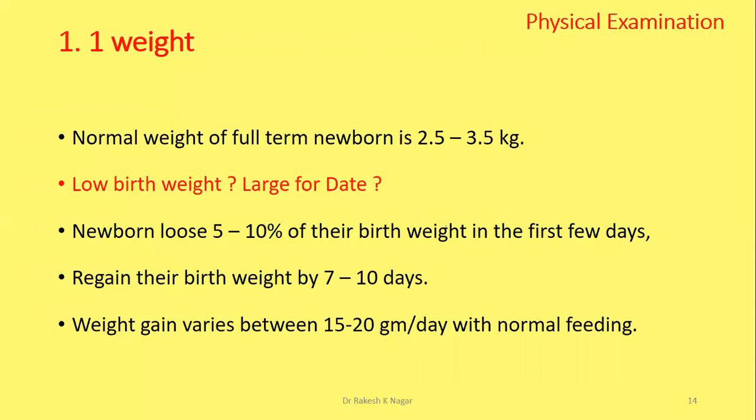Newborns lose 5 to 10% of their birth weight in the first few days, 3 to 5 days, and regain their birth weight by 7 to 10 days with normal feeding. Why does a newborn lose weight?